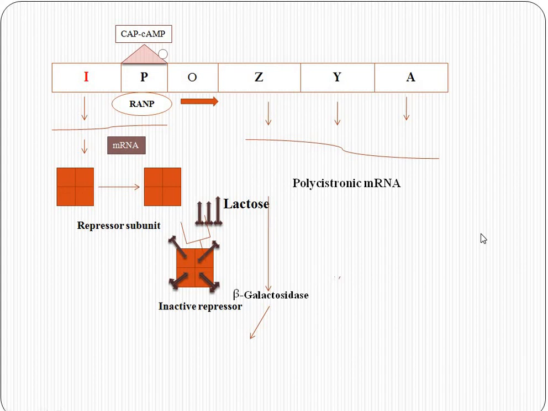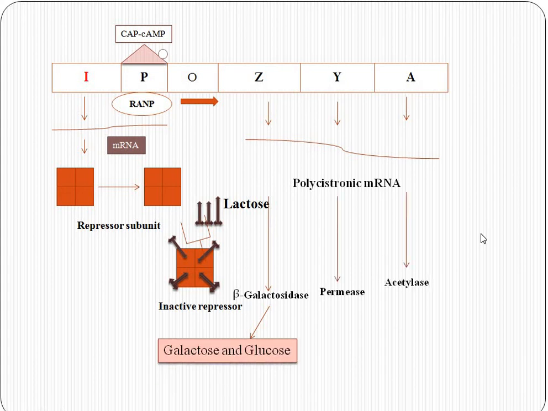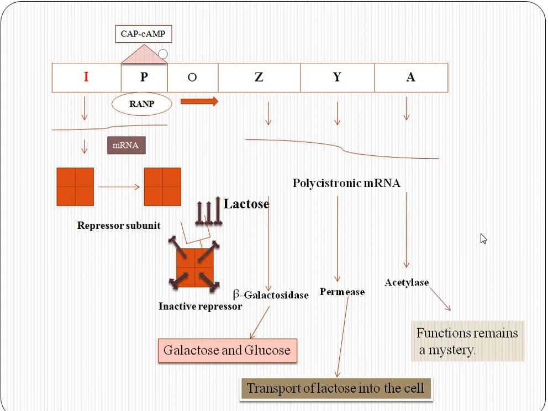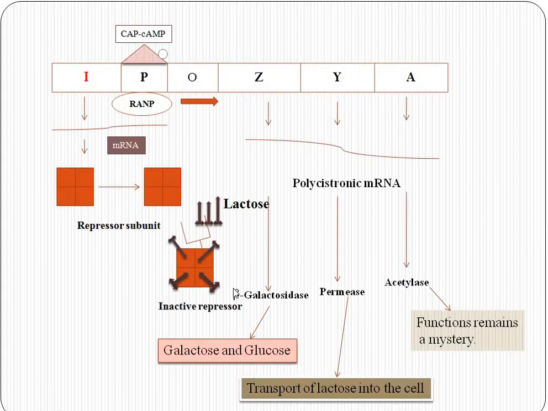Let us again review the mechanism I told in the previous slide. And what is the function of these different enzymes? The beta galactosidase function is already discussed, that it hydrolyzes the galactoside into galactose and glucose. Permease transports lactose into the cell, and the function of acetylase is still unknown.